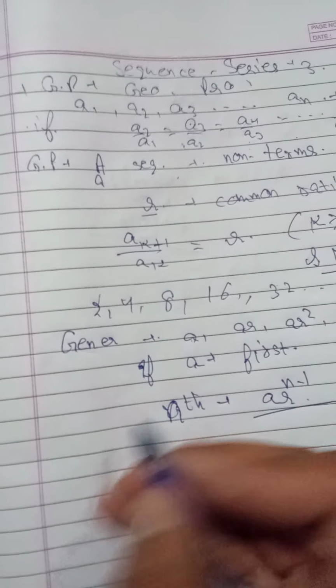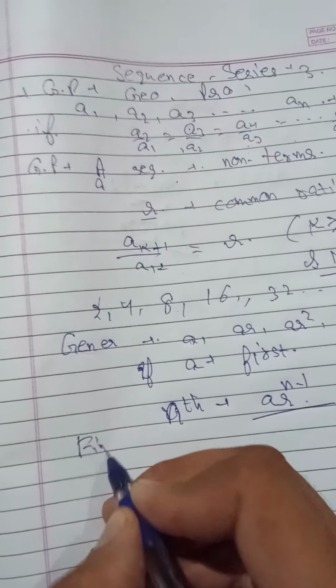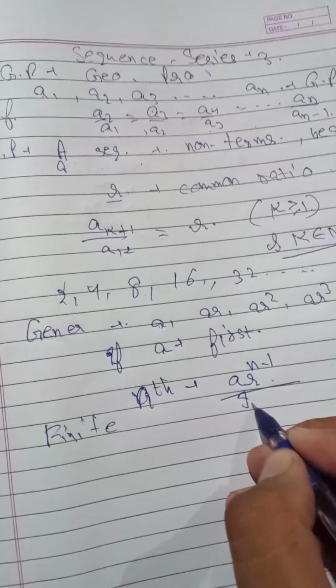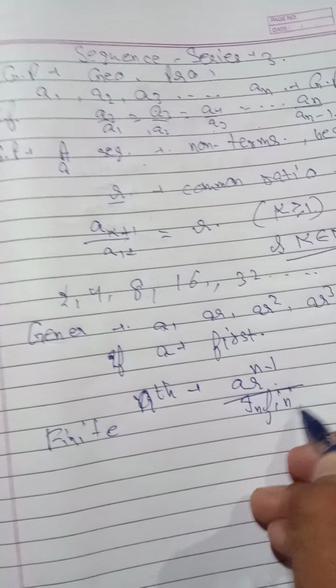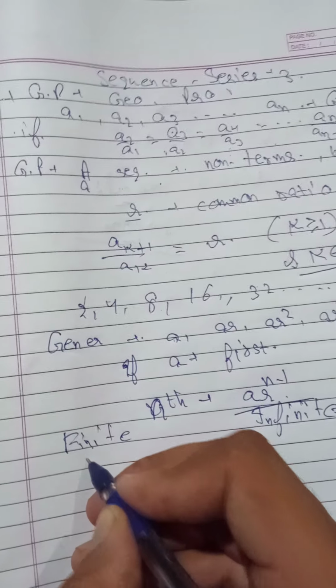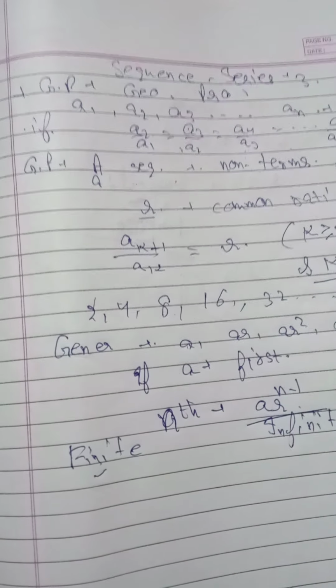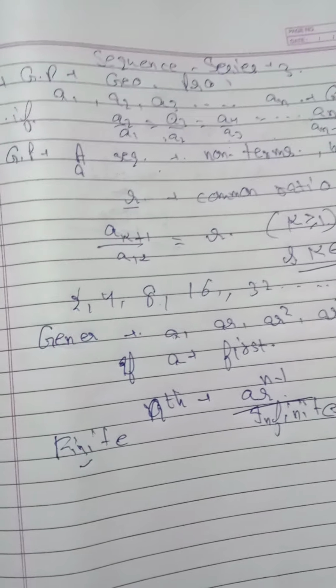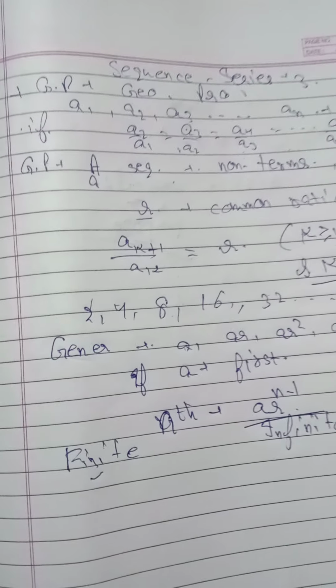Two types of GP are there. The first is finite GP and the second is infinite GP. As from the name, a GP having an infinite number of terms will be an infinite GP, and a finite number of terms will be a finite GP.